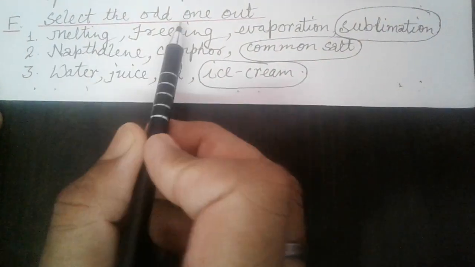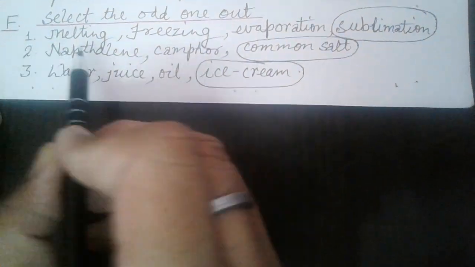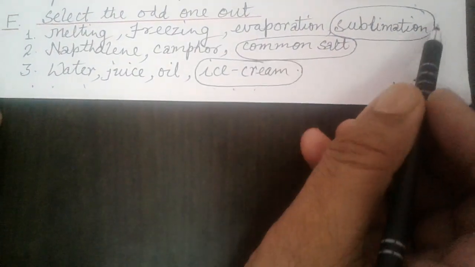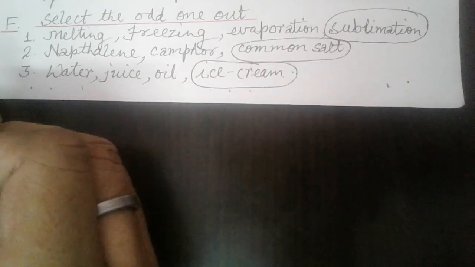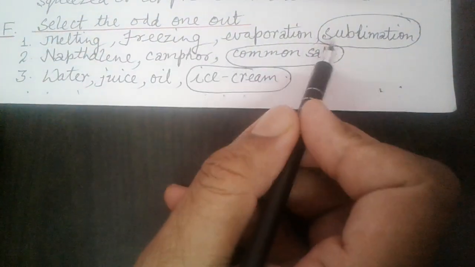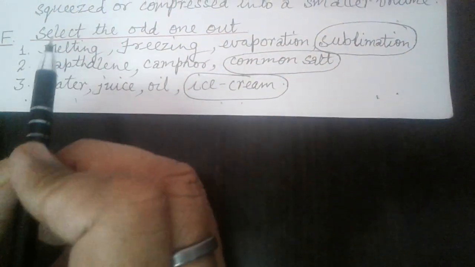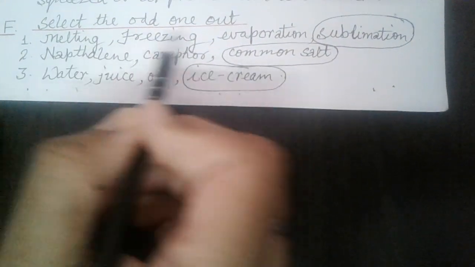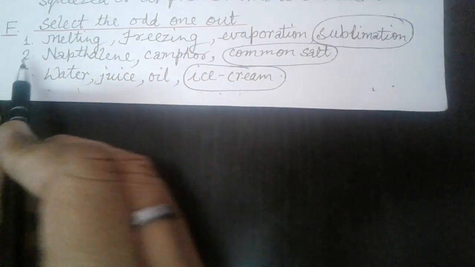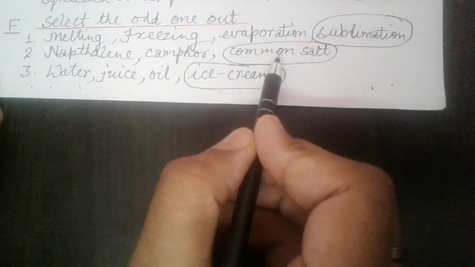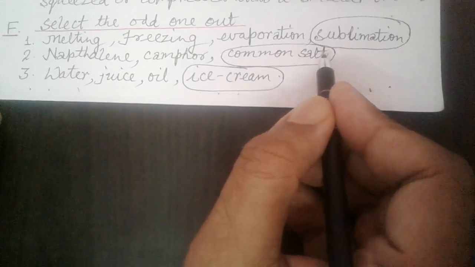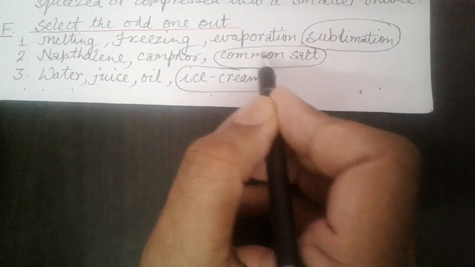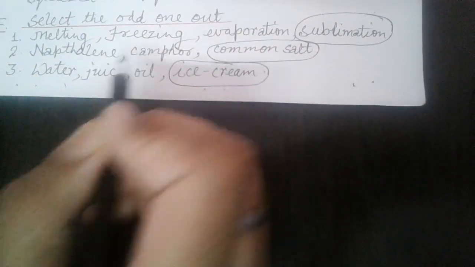Now select the odd one out. Now first, melting, freezing, evaporation, sublimation. Sublimation is odd here because sublimation is the process in which solid directly changes into gaseous state and vice versa, but not in others. Now second is naphthalene, camphor, common salt. So what is odd here? Common salt, because common salt is not a sublimable compound but others are.